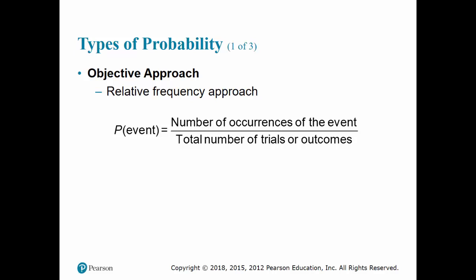So number of occurrences of the event, suppose you toss the coin, say 50 times, and 30 times you got heads. So 30 times is the number of occurrences of the event. Total number of repetitions is 50. So you get 60% or 0.6. Sometimes people say probabilities as percentages, but the actual value is between 0 and 1. So that is our relative frequency approach. So let's look at an example in Excel.